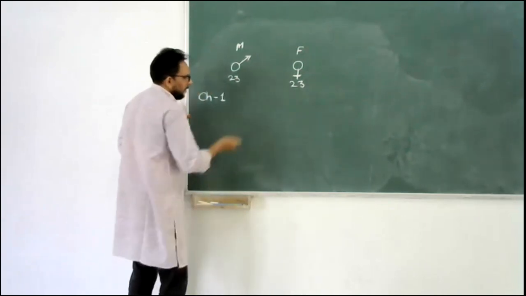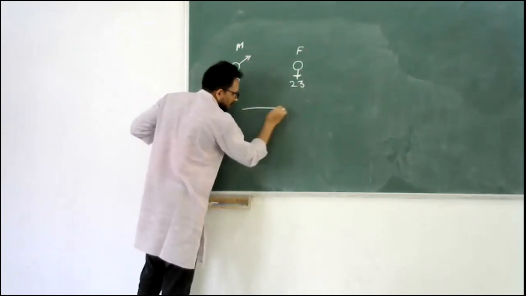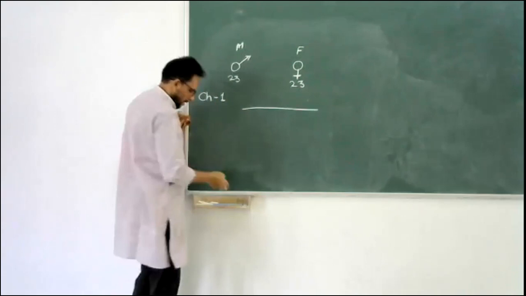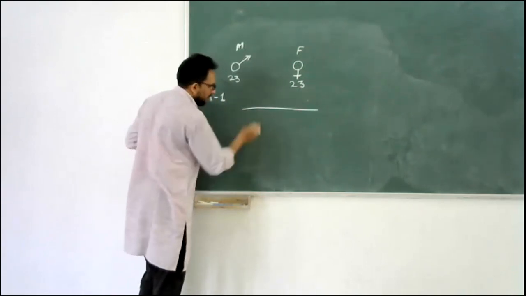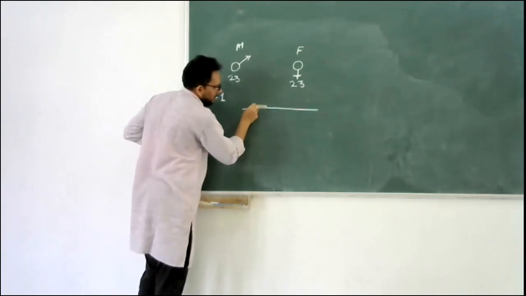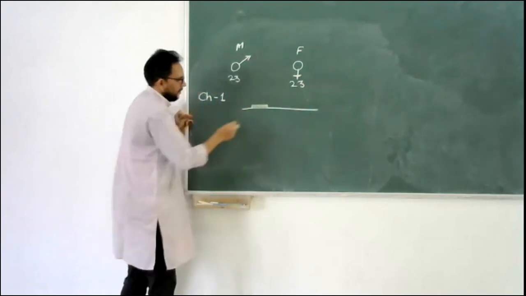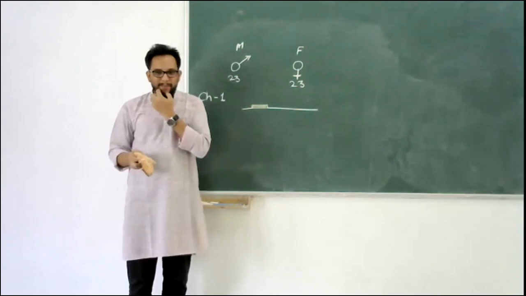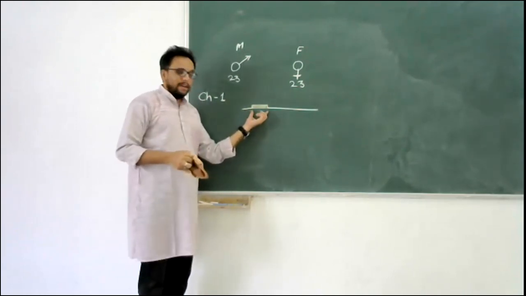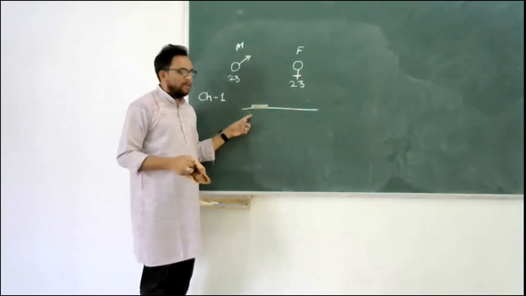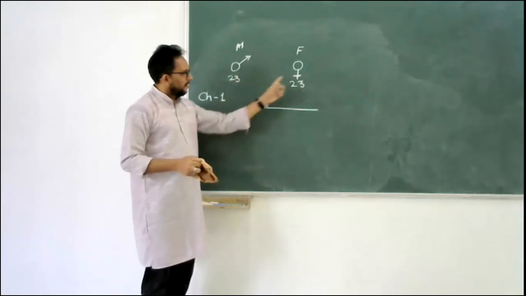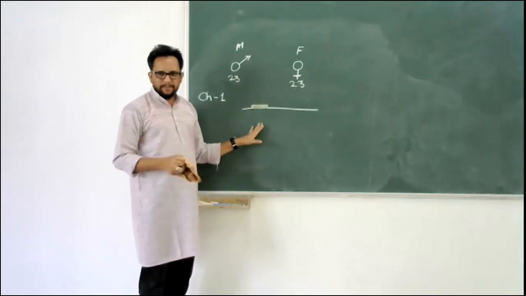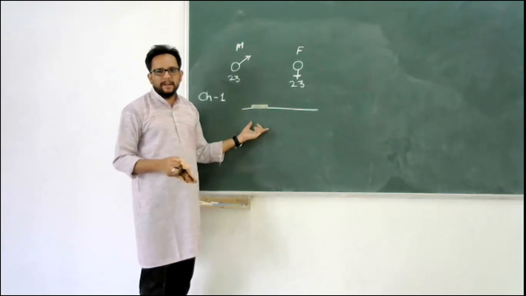Now, let's say on particular chromosome 1, which is this long, we have a gene of this length which codes for the eye color. Again, we will have same chromosome from father and same chromosome from mother, right? Two copies of these will be there.